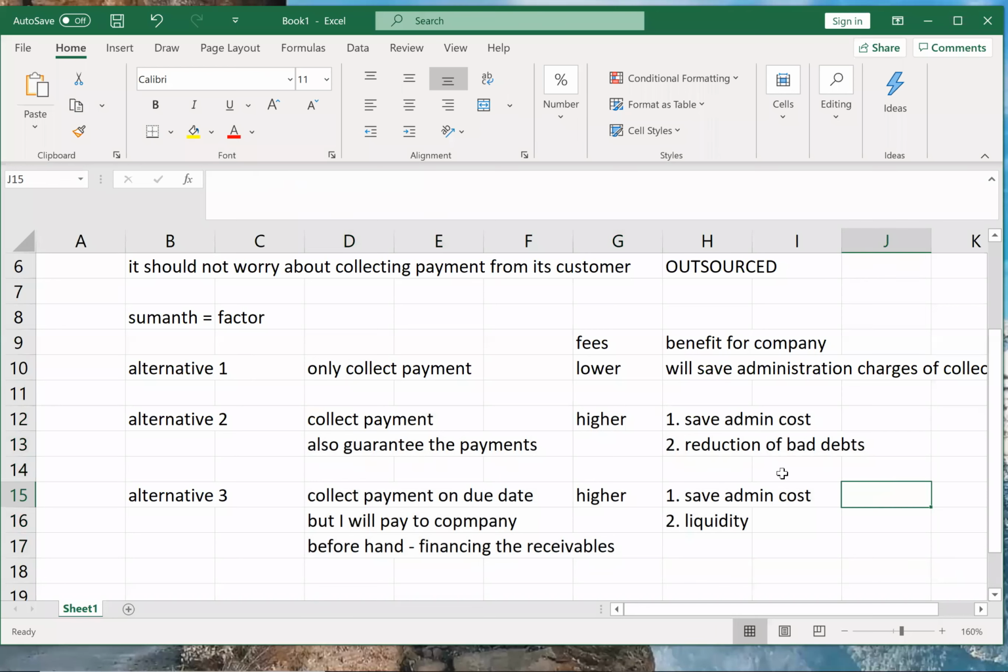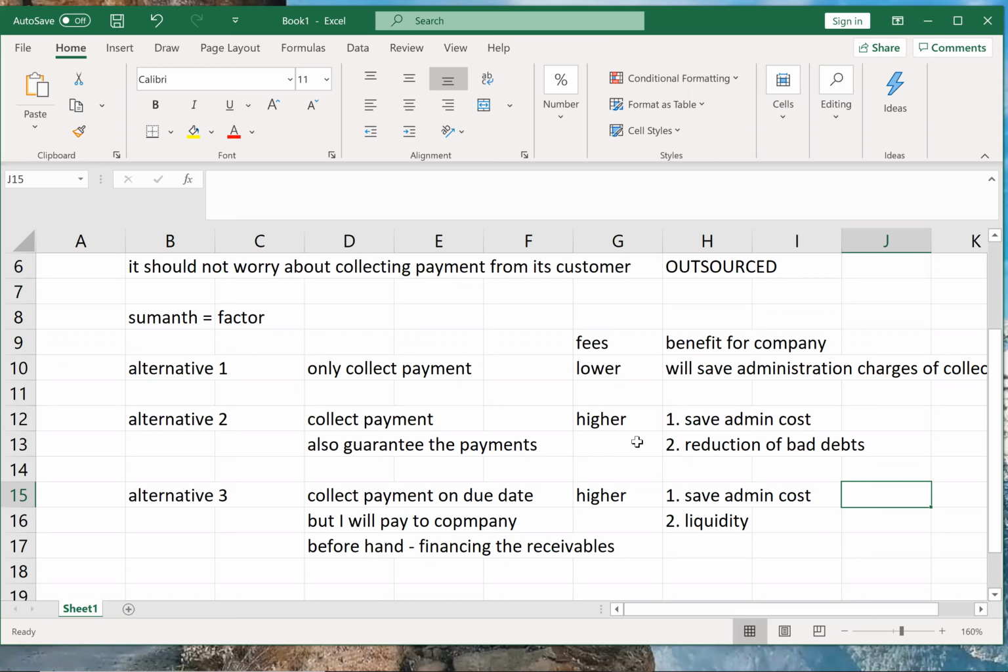Okay. Now, here we are not going to calculate whether it is a profit or loss, because in factor services we are taking a service. So cost will always be higher than the benefits. Okay. So here we are not going to calculate whether there is benefit or not. We are going to calculate what is the net cost to the company after deducting the benefits.